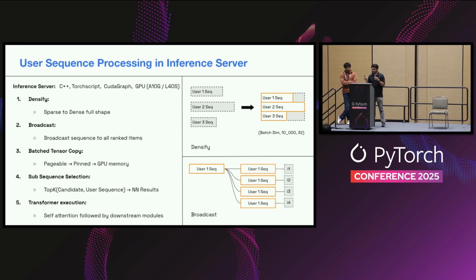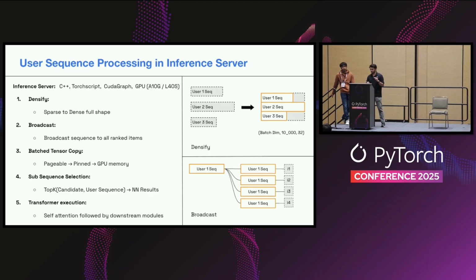The third step is something that happens across many different kinds of models, which is you typically have many different individual items or things you're trying to infer on, and you perform this batching operation. And these batches are typically present on your pageable CPU memory, and then you're trying to transfer it over into the pinned CPU memory and into the GPU memory for inference.